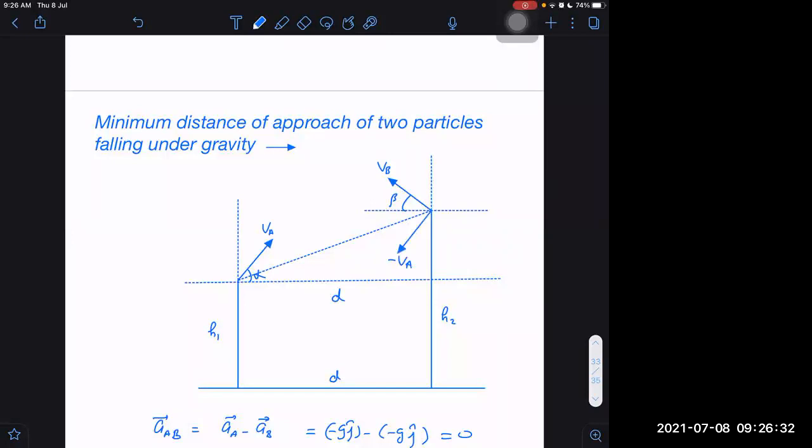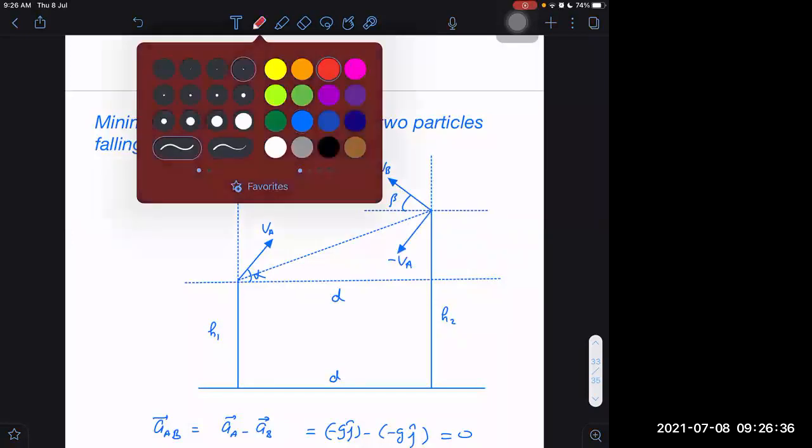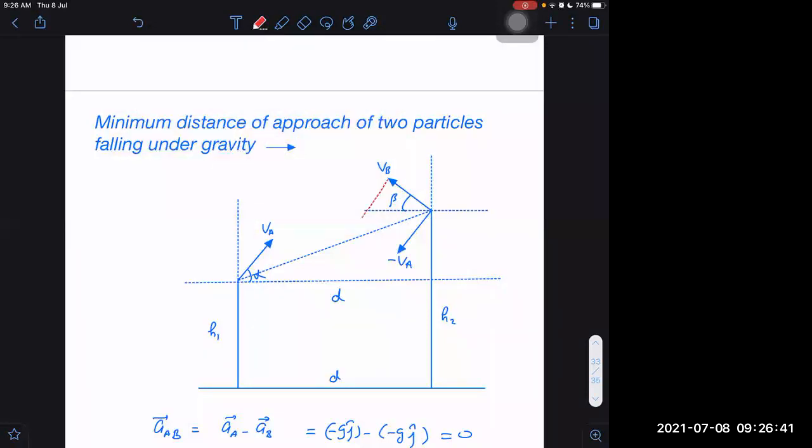If I add these two vectors by the parallelogram law of vector addition, the resultant will be on this side. And if I produce that resultant, then I drop a perpendicular from A on that.